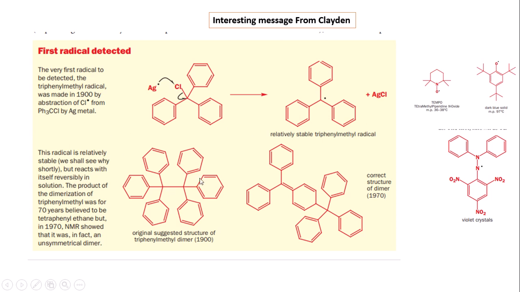Now this is a very interesting problem, and it comes from the Clayden group. This is very interesting because it was first observed that this radical is present as a dimeric form, but in practical cases this radical is not present in the dimeric form, and it is mainly present in this form, and this has been proved by NMR experiment. And these radicals are very stable radicals. We know that radicals are mainly unstable, but these are examples of radicals that are very stable under natural conditions.